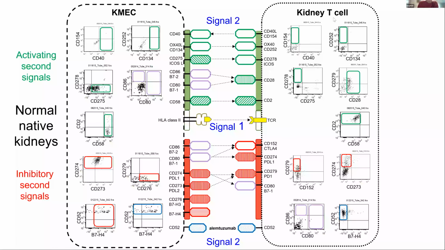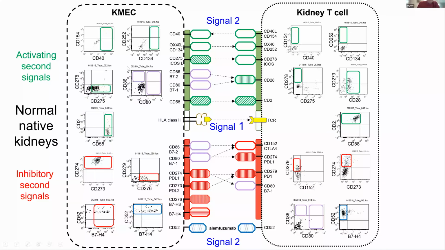So here's my endothelial cell. This is actually a T cell within the kidney. And everything in green are the activating secondary signals, and in red, the inhibitory secondary signals. So signal one, the endothelial cell has to recognize the T cell, and then you have to have one of these signals to turn it on. And where there's open areas here, it means I didn't find those molecules.